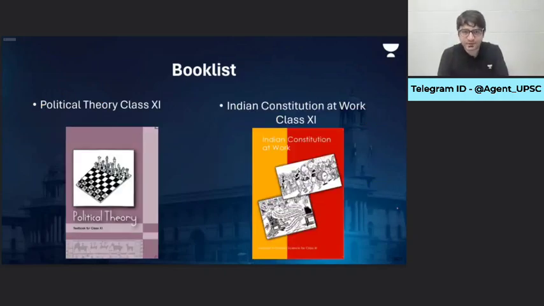But if you have got time, please read these two very important, beautifully written books, which will lay your foundation. One is Political Theory, Class 11. The other is Indian Constitution at Work, Class 11. If you have got time. If you don't have time, don't worry.